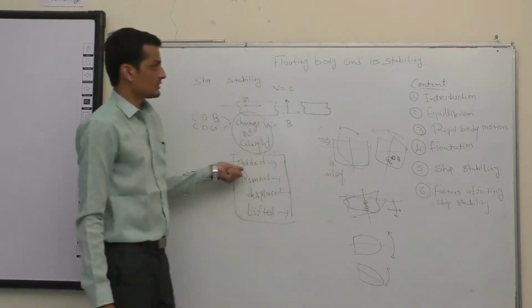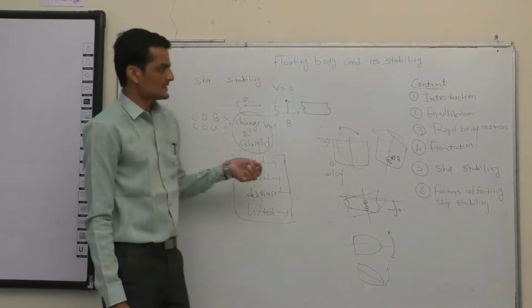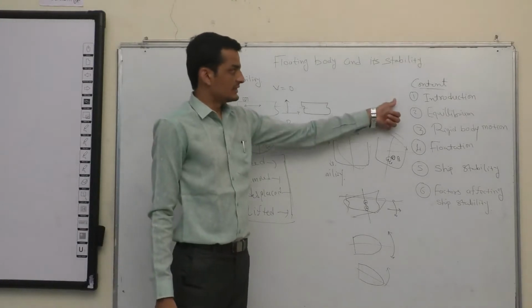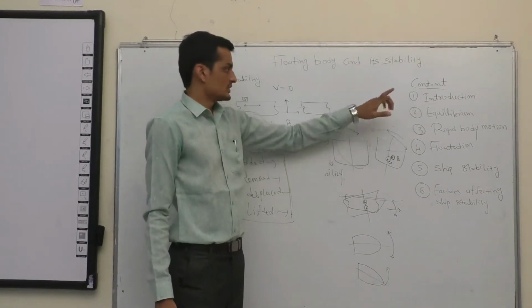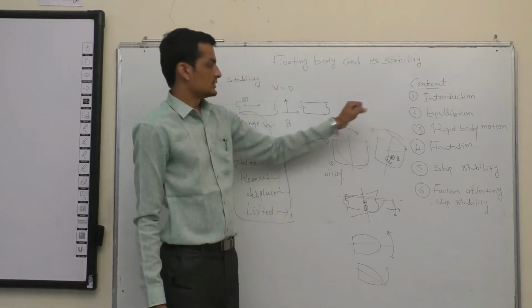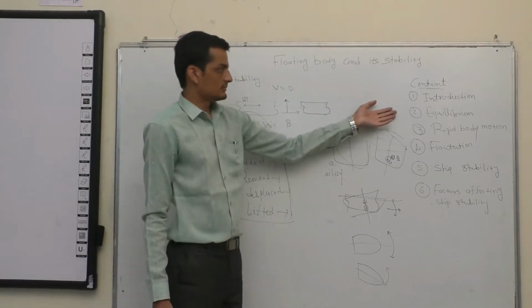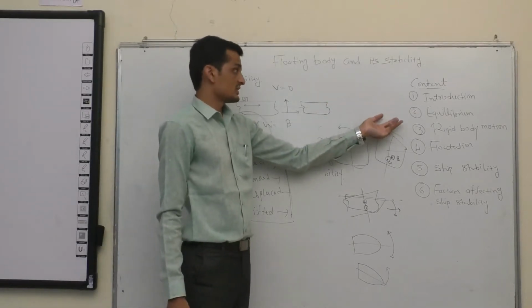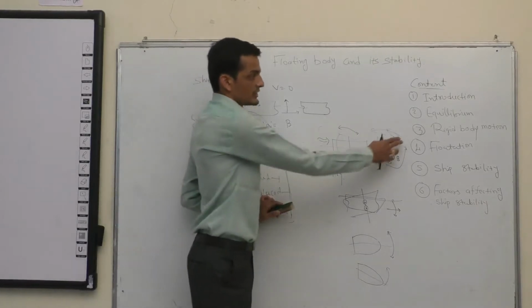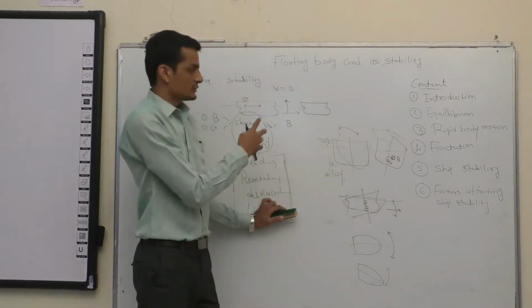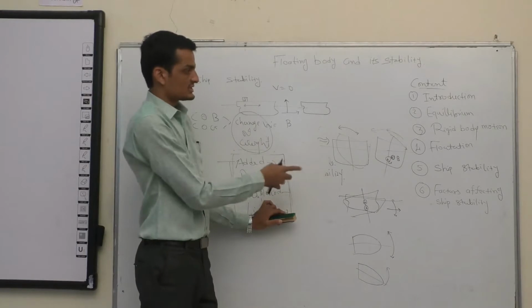So we talked about floating body stability. We introduced different floating bodies. When we talked about the equilibrium part, what is equilibrium: positive, stable, unstable, and neutral. Rigid body motions, 6 degrees of freedom, translation motions, rotational motions.